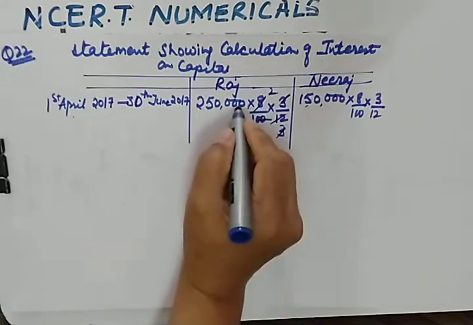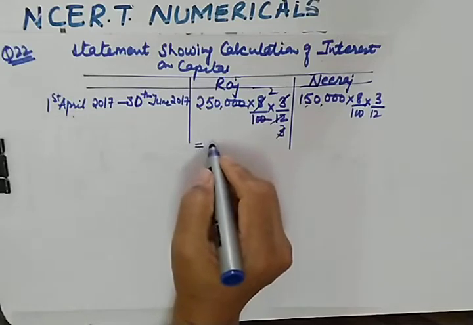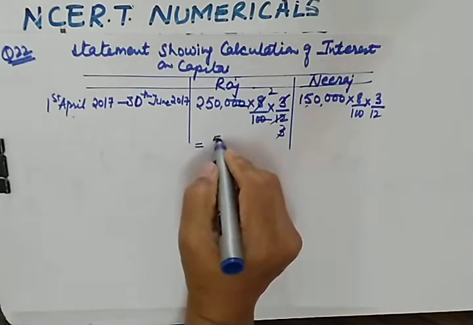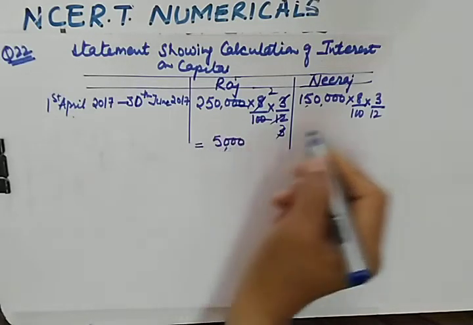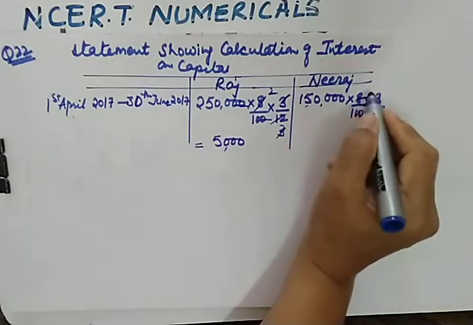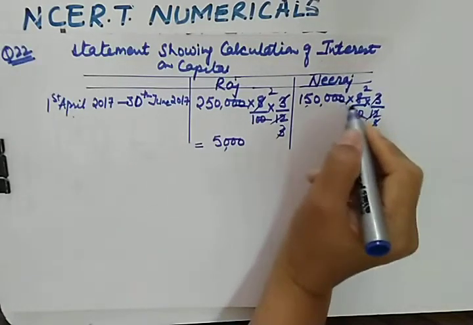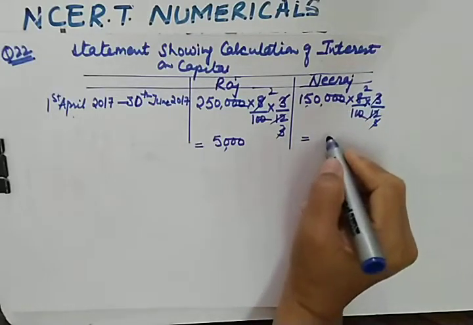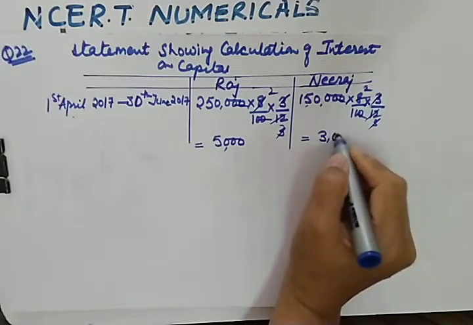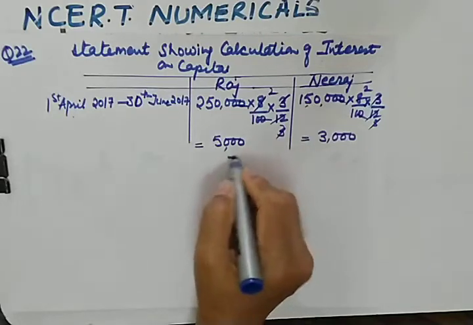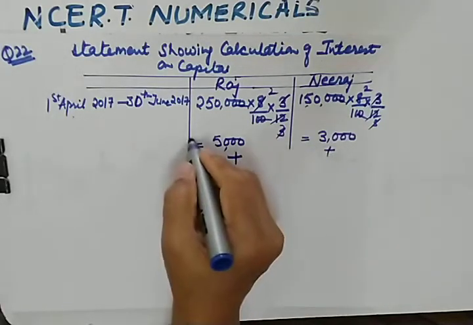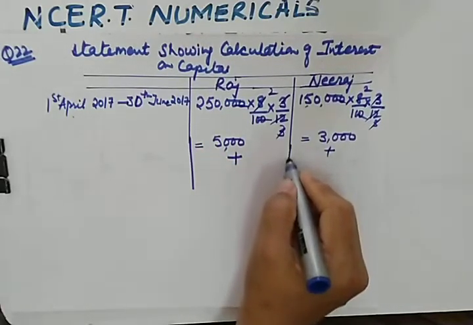In this case you will be able to get interest on capital as rupees 5,000, and if you solve this, you will be able to get how much? 3,000. But this is not the end. Further there is a change in capital.